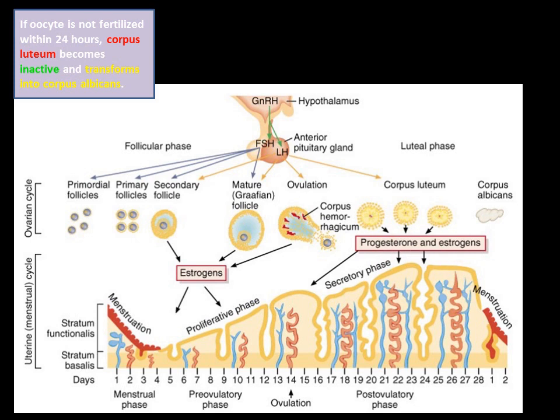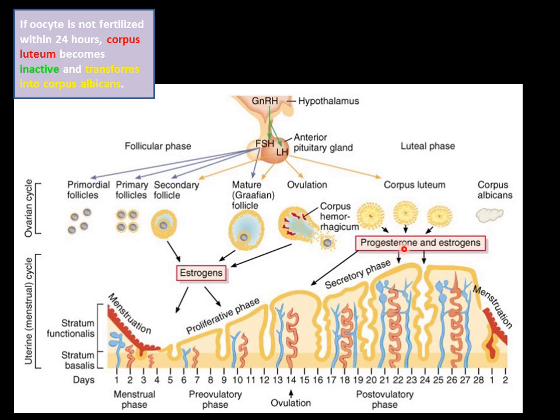Okay, but if the oocyte is not fertilized within 24 hours, what happens? The corpus luteum will be transformed into corpus albicans. And because of this, what happens? The secretion of progesterone and estrogen will stop.